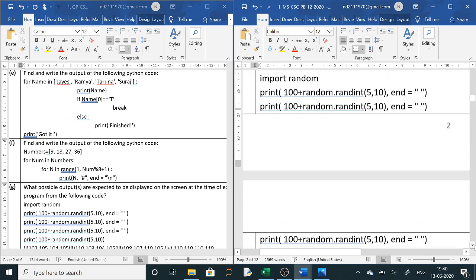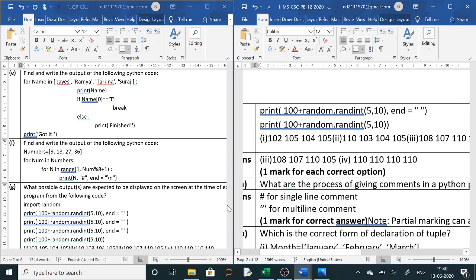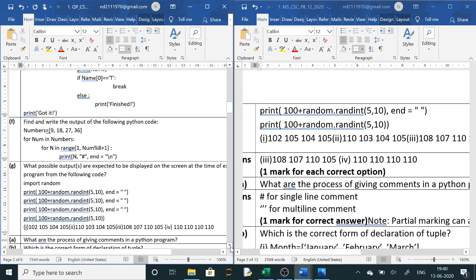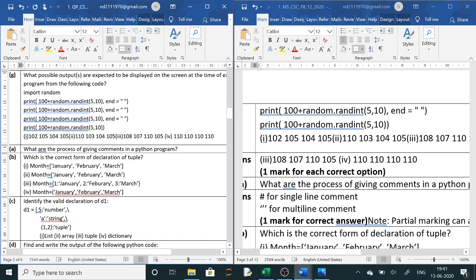Now next is your random question. Now you go through the question and we will check the output. So here is your question. Now in this question you can see, first import random, then 100 plus randint(5, 10). Clear? So it will start from 5 till 10. So now it is printing. All right. So from 5, it will add to 100, minimum value will be 5. Clear? And maximum value will be 10.